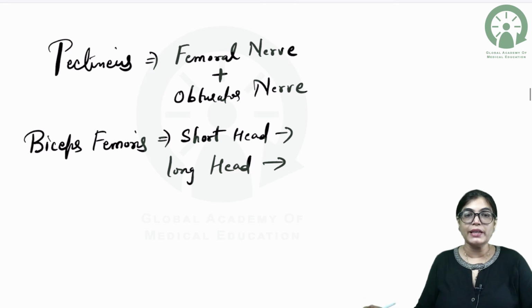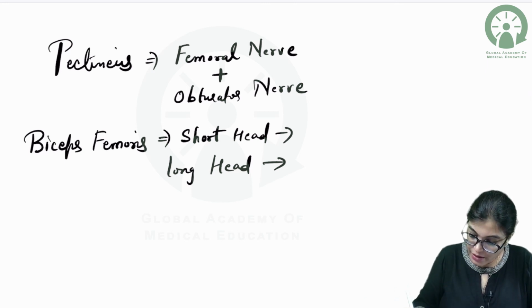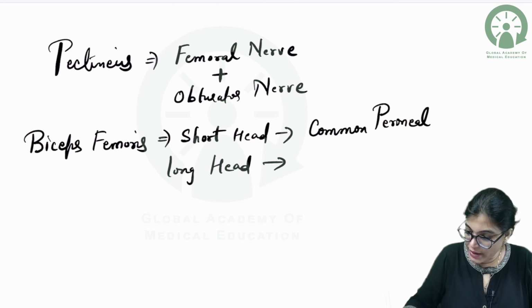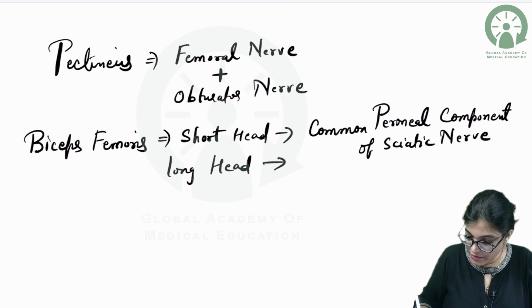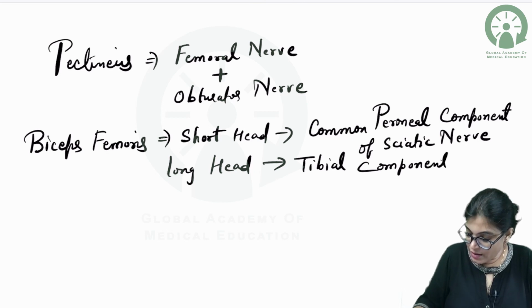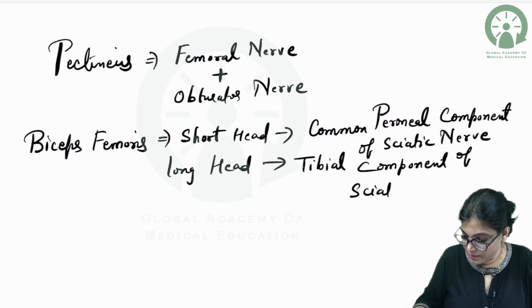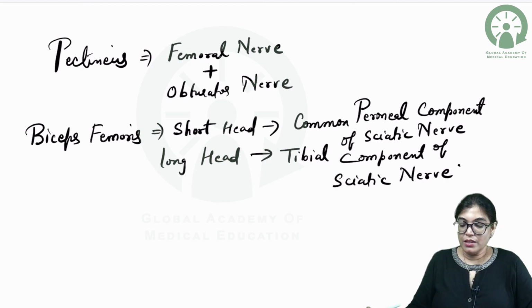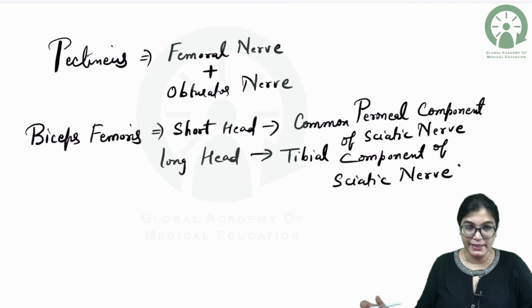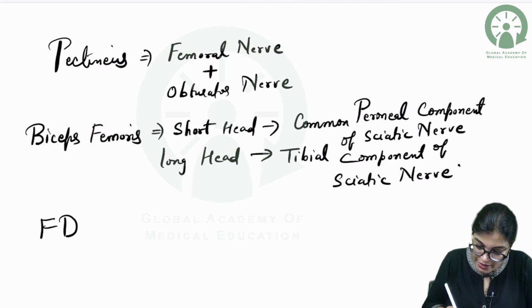The short head is getting innervation from the common peroneal component of sciatic nerve, and the long head is getting innervation from the tibial component of sciatic nerve. Long head is from the tibial component of sciatic nerve and short head of biceps femoris is from the common peroneal component of sciatic nerve. The third muscle was flexor digitorum profundus.